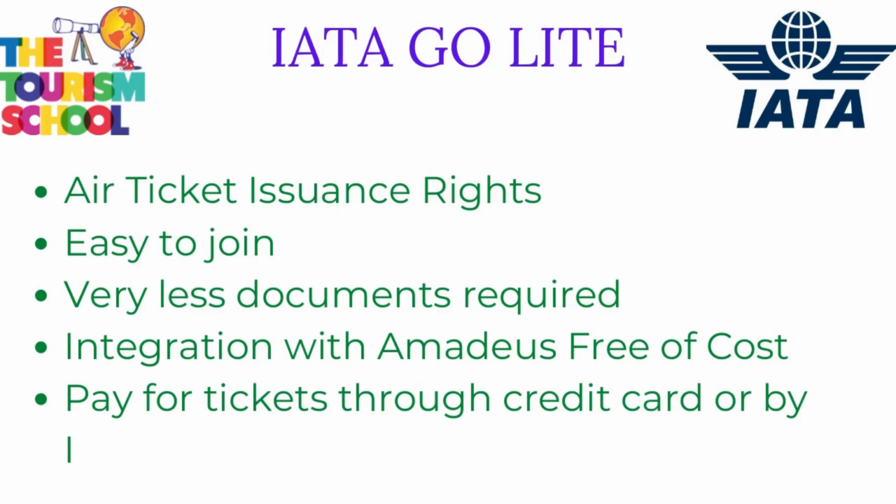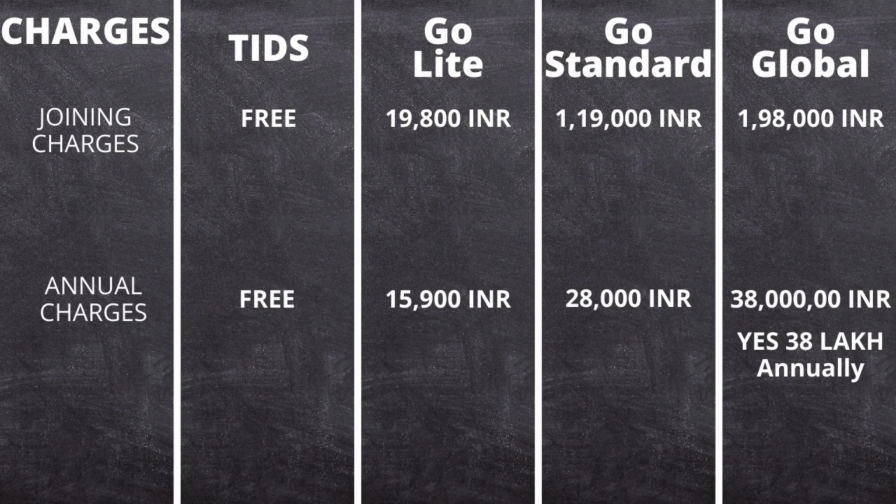The charges to start the service are very low, approximately 20,000 INR. Your annual charges are also very low, around 15,000 Indian rupees. Here you even have the facility of using a credit card for making payments of the air tickets booked.